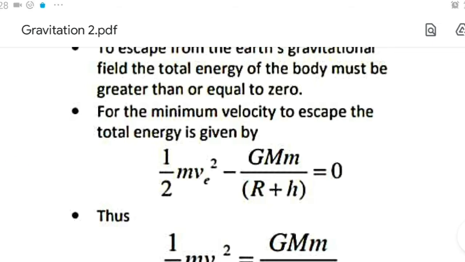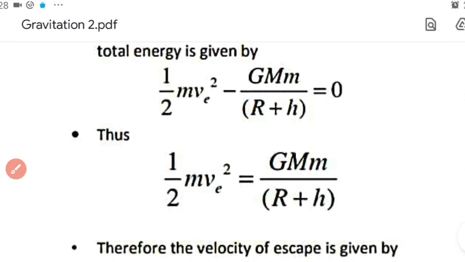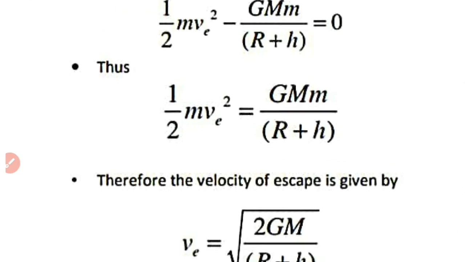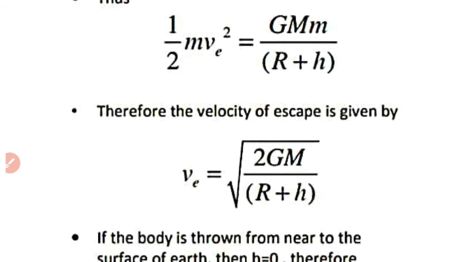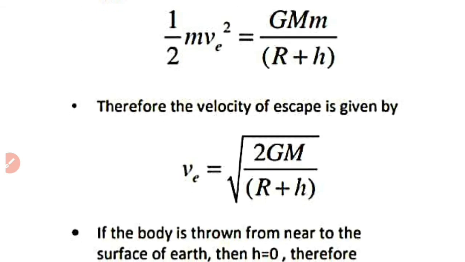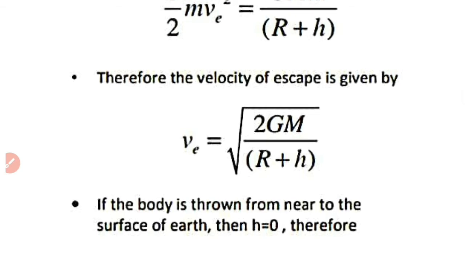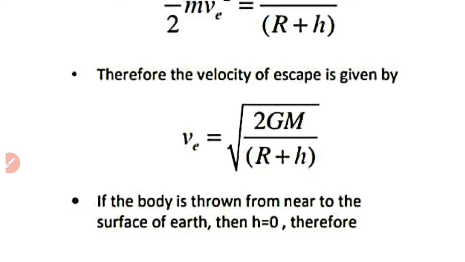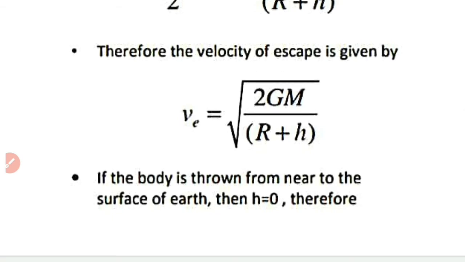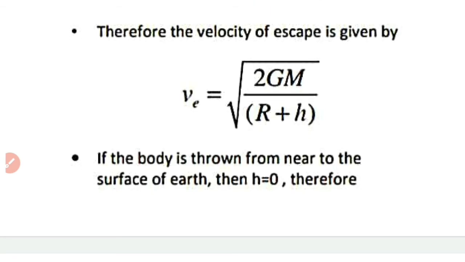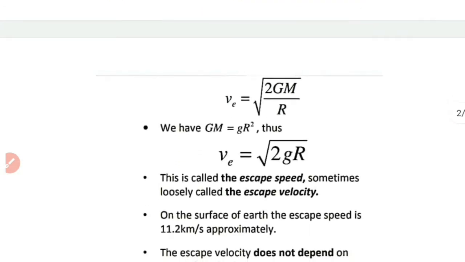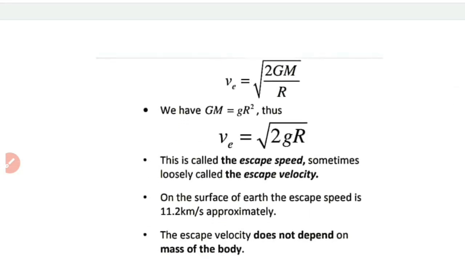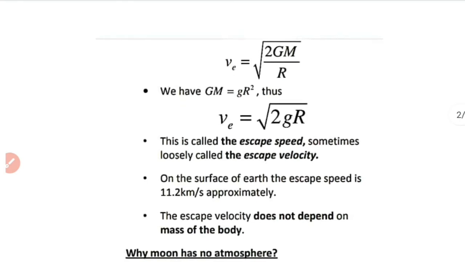Now rearranging this equation, we will get the expression for escape speed. So we have half m v_e squared equal to G M m by (R plus h). So v_e is equal to root of 2GM by (R plus h). This is the expression for escape speed from a height h. Now if we assume the object to be projected from the surface of earth, h will be equal to 0. In that case, the expression for escape speed becomes v_e equal to root of 2GM by R, because h is equal to 0.